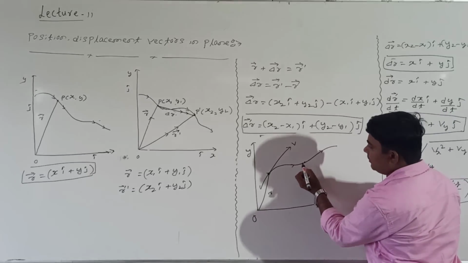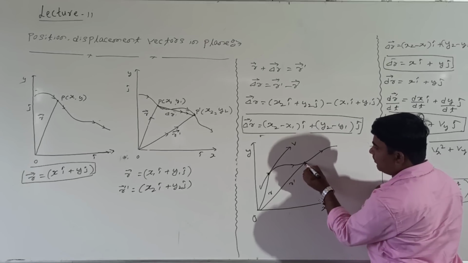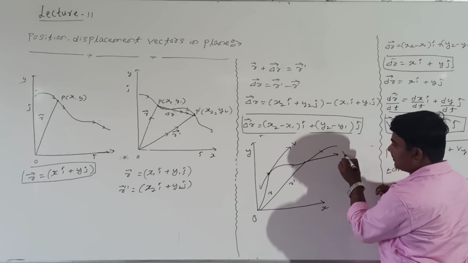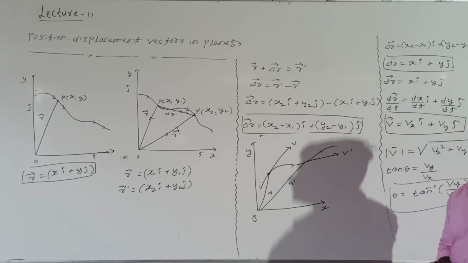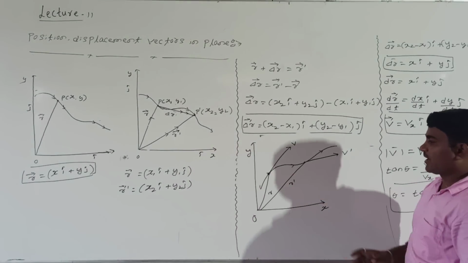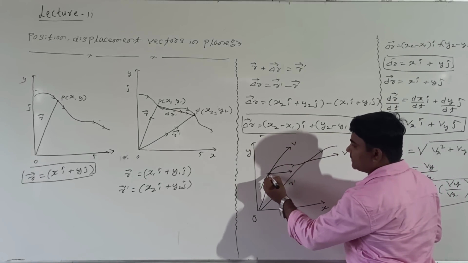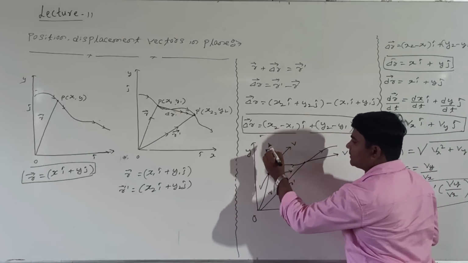I will take one more point. At this point, this becomes r dash. At this point if we draw the tangent line, this becomes velocity v dash. Are you following me, students? Now at this point, the velocity can be resolved along the x-axis and along the y-axis.